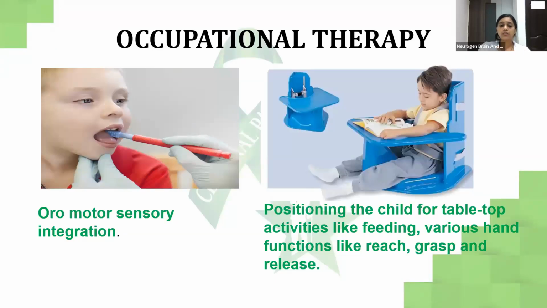Occupational therapy will work on oromotor sensory integration, which will help in eating, chewing, feeding, drooling. All these are very important factors, and occupational therapy works on that. They'll also work on the positioning of the child for tabletop activities, and adaptive and assistive devices for ADLs that they require, like feeding, and various hand functions like reaching, grasping, and releasing.